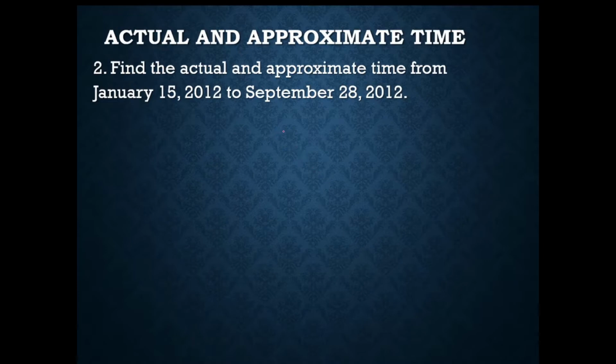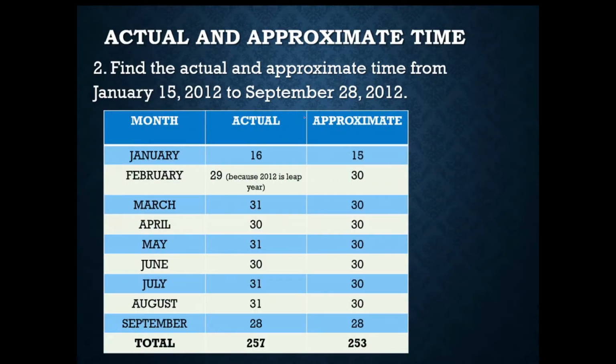Okay, so let's have another word problem for us to be familiar with actual and approximate time. So in this case, we are given a problem and we need to find the actual and approximate time from January 15, 2012 to September 28, 2012.